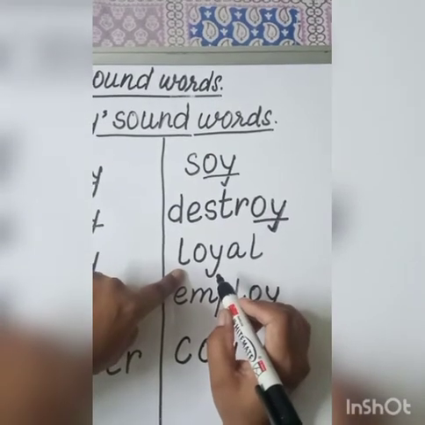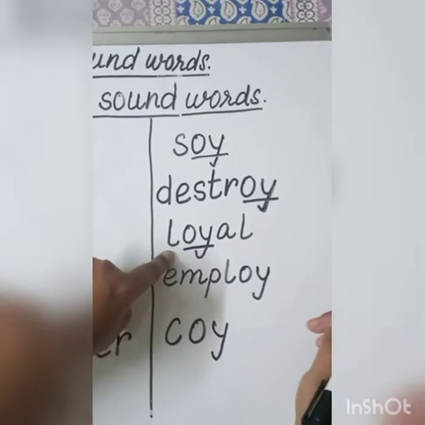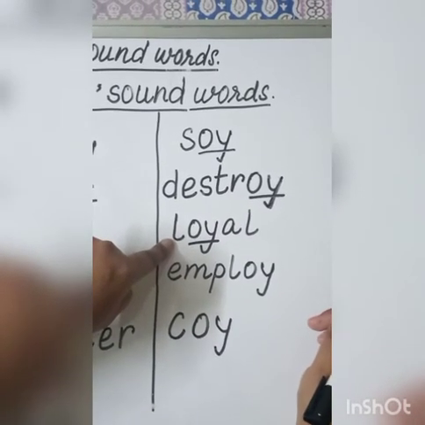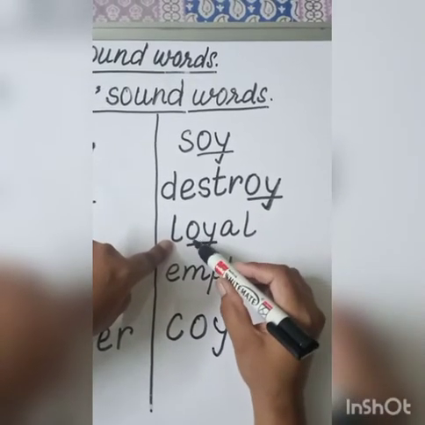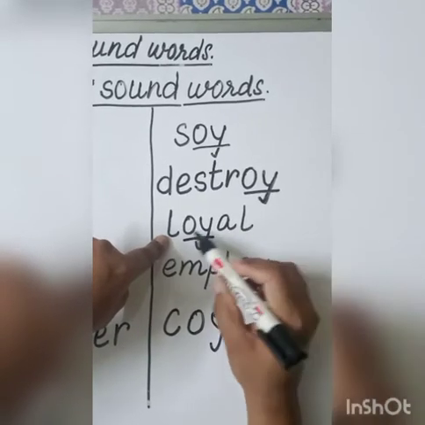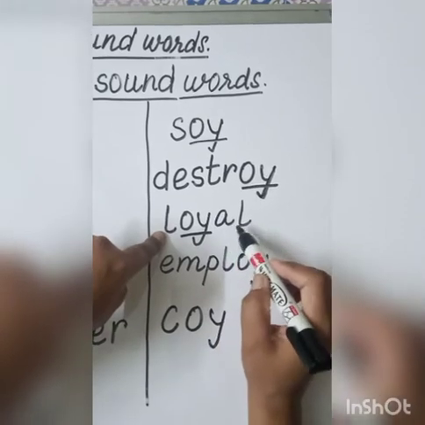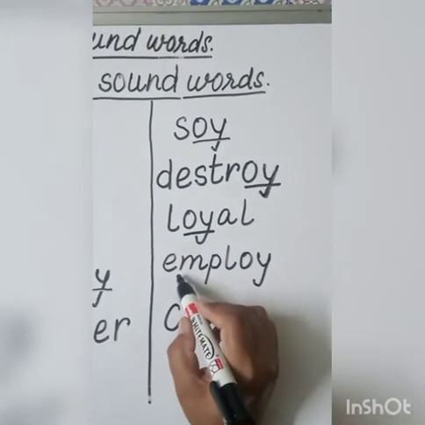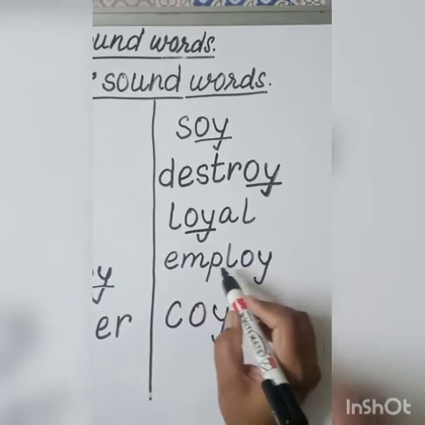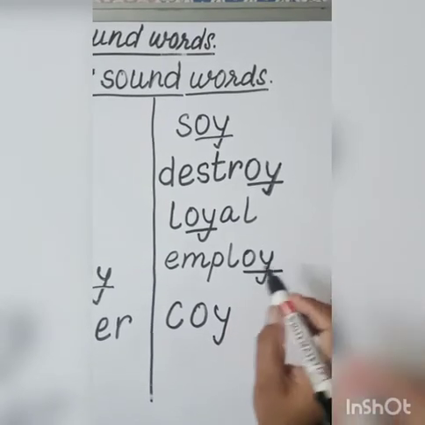Now come to this new word. See, इसमें हमारा डाइग्राफ मिडिल में है, वर्ड के बीच में है. L says L, OY, oi. Loyal. Next, E-M-P-L-O-Y.